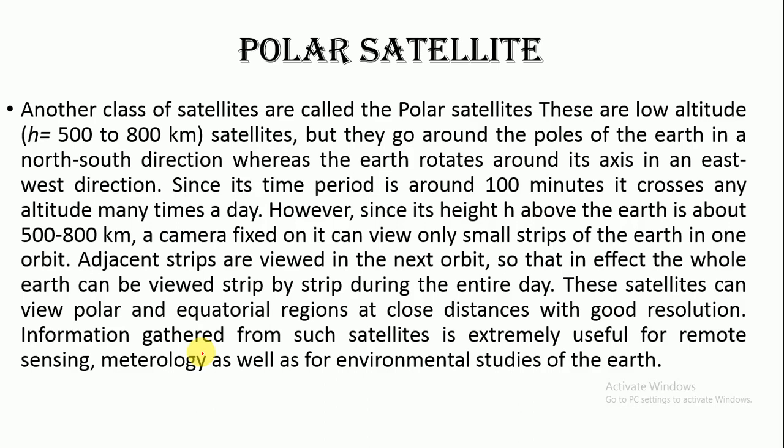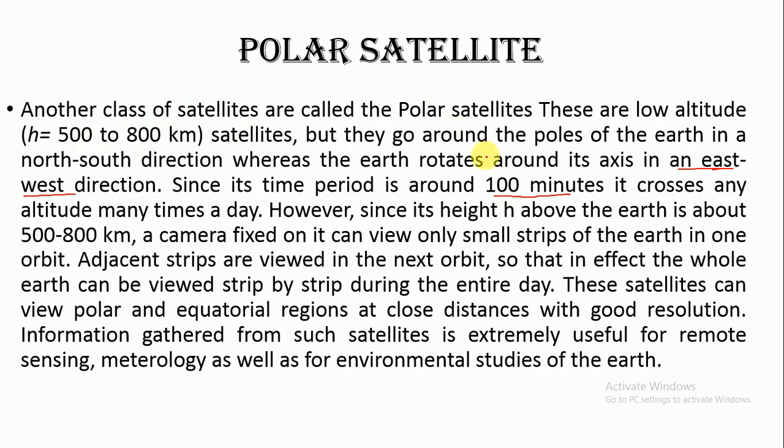Geostationary satellites move around in the equatorial plane, but these polar satellites move around the Earth in a polar plane. And we know that the Earth rotates on its own axis in an east-west direction. Since its time period is around 100 minutes, it crosses any altitude many times a day.